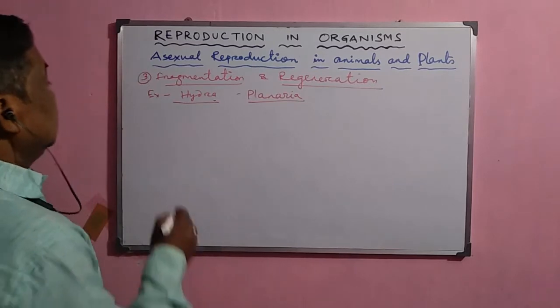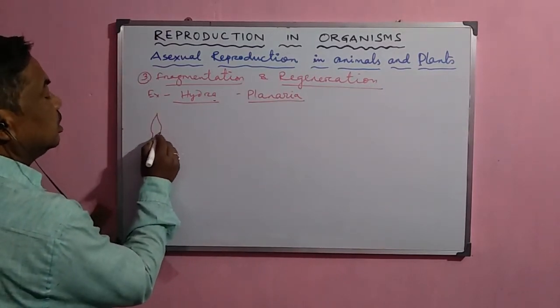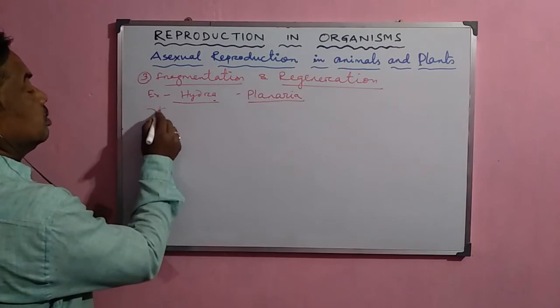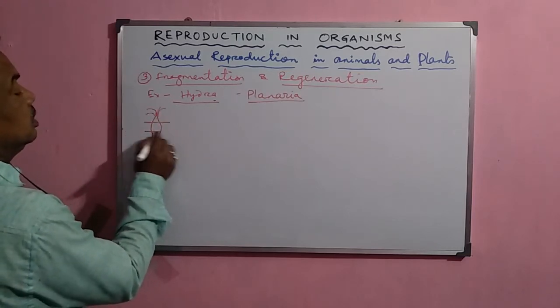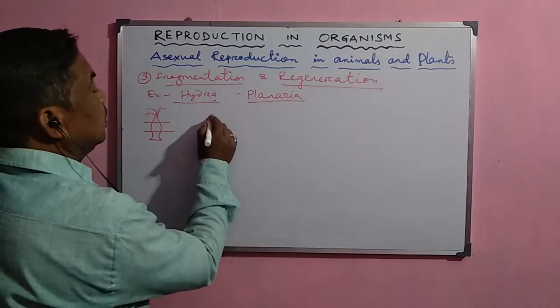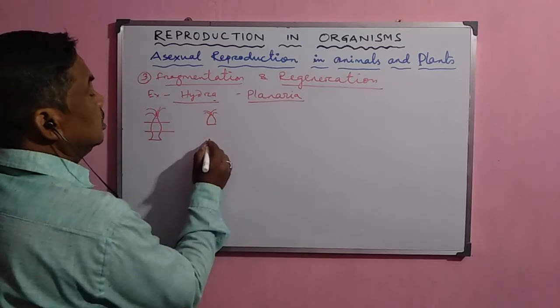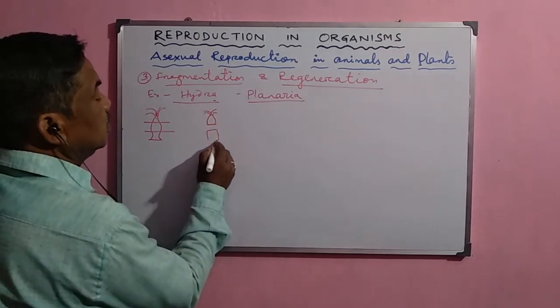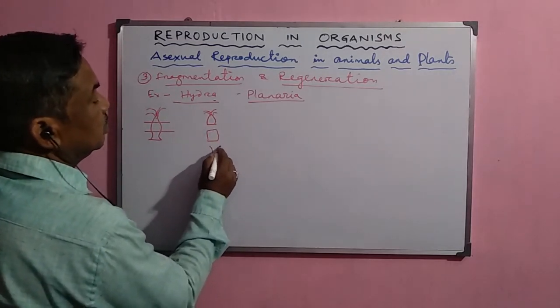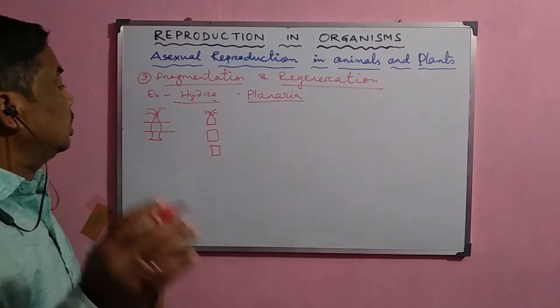Now, suppose in case of hydra, this is one hydra, and by some means it is split into three parts. Suppose this is the upper part having the tentacles, this is the middle part, and this is the lower part. So these are the three parts which are split from one another.